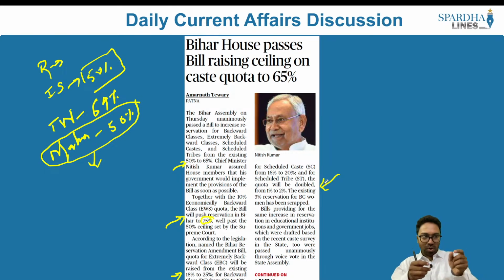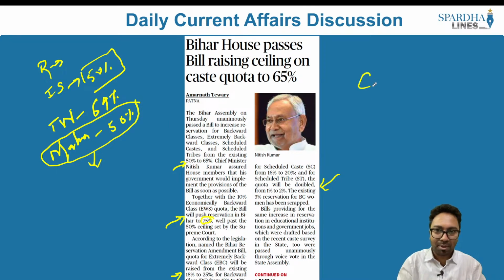With this, the state of Bihar has come up with a reservation which may breach the 50% barrier, and ultimately, in all likelihood, the Supreme Court will look into it and say that this is not acceptable. And generally, whenever this 50% bracket is breached, and if reservation has to be provided to a certain community, what should happen? There has to be a committee that needs to be appointed.